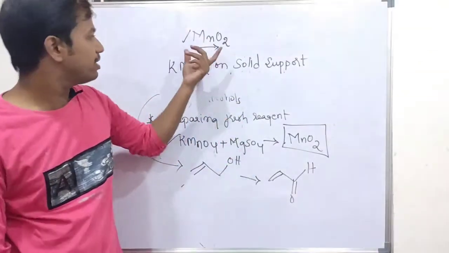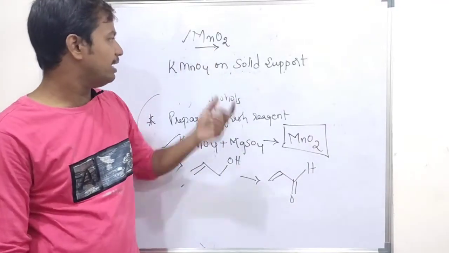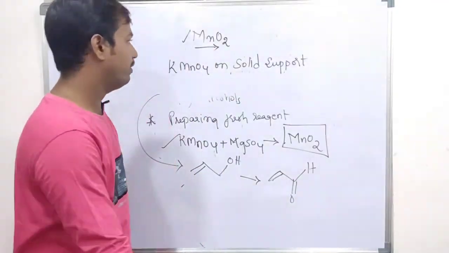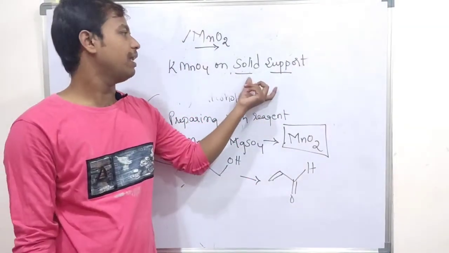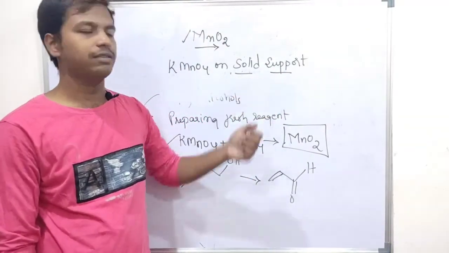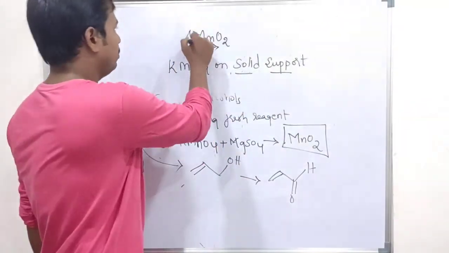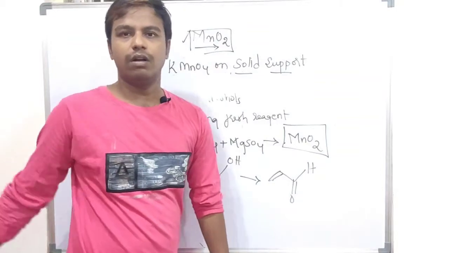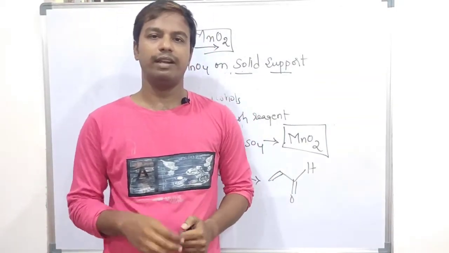However, manganese dioxide is majorly used in our laboratory. Why? Because it is easily available. We cannot expect solid support everywhere. Depending upon the laboratory conditions, we will be having this solid support. So manganese dioxide is easy to handle. That is why it is used. Okay. So by this, I'll just conclude this video, because it is going to be very lengthy.